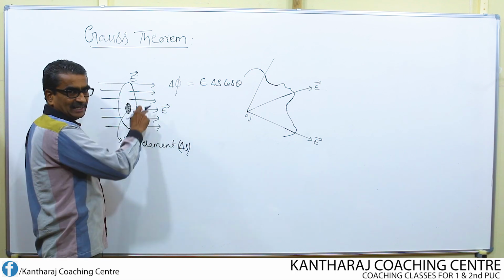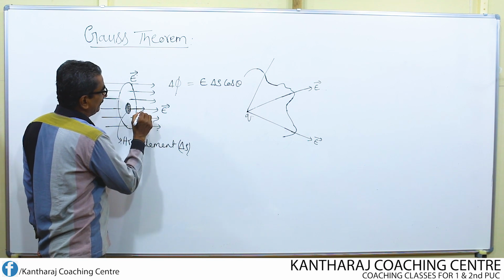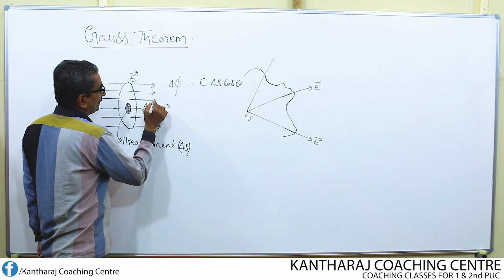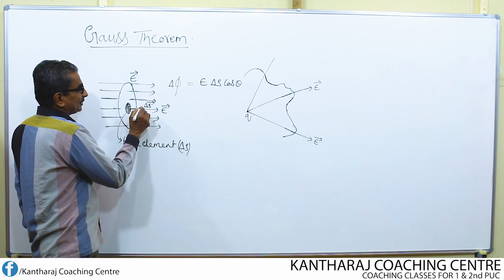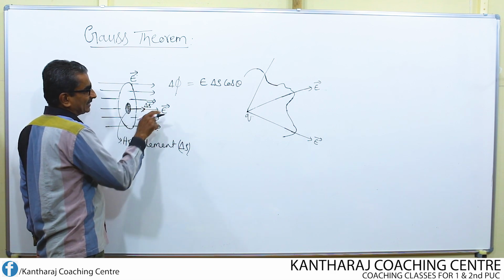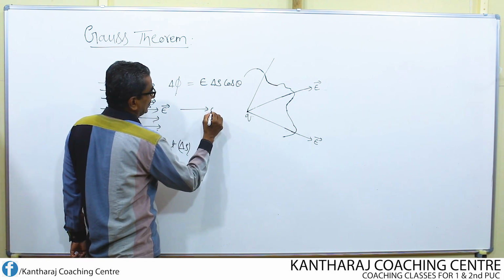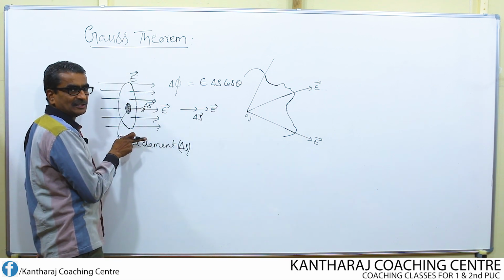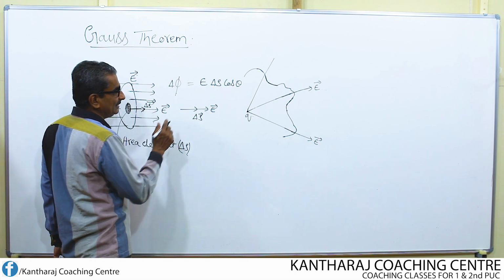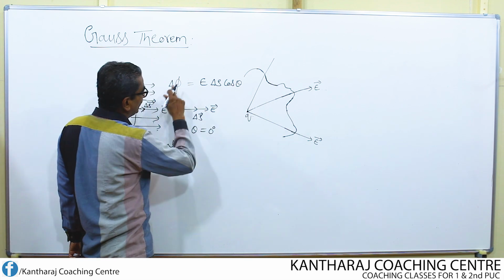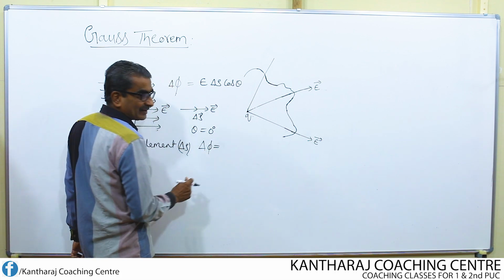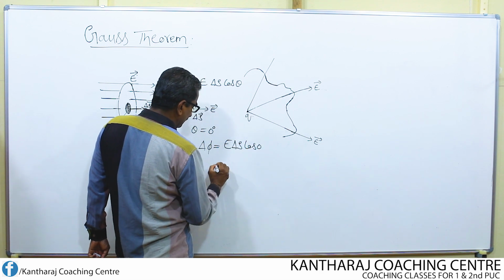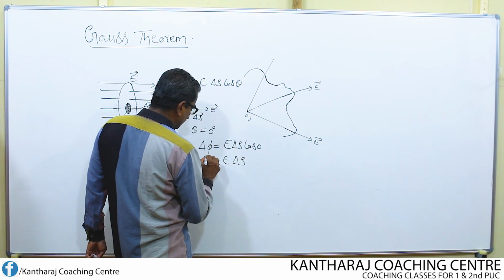Now to this area, I am going to draw one area vector like this. Let this be delta S area vector. So the direction of area vector and the electric field are parallel. This is the electric field direction and this is the area vector direction. Both are along the same line and in the same direction. Therefore, theta is equal to 0 degree. If that is the case, then what is the flux? Delta phi equal to E into delta S into cos 0, that means E into delta S. This is the flux through this surface.